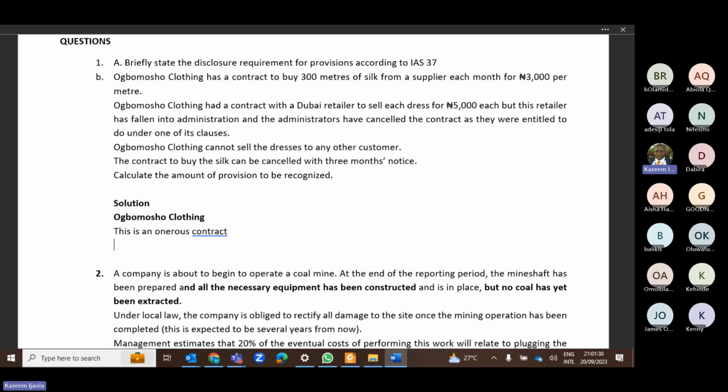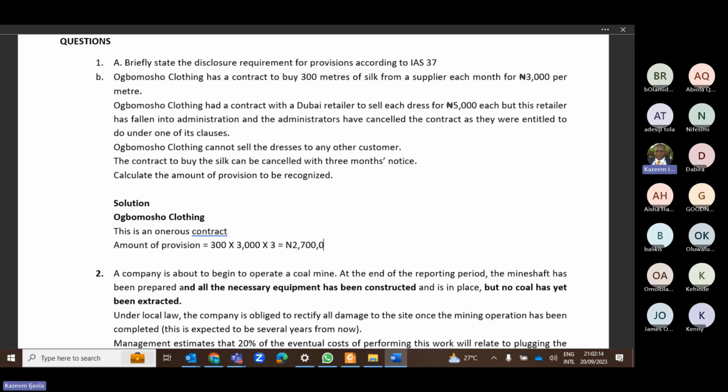Do you understand that, please? Yes, sir. So the amount of provision is simply the cost of the material you buy for 3 months. The amount of provision is equal to 300 meters multiplied by 3,000 per meter, then multiplied by the number of months, which is 3. You will buy this material for 3 months and you will destroy it. That's all. How much, please? 2.7 million. So this is the amount of provision that you need to make in your books as an onerous contract.